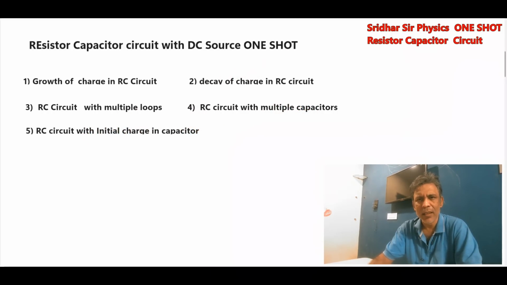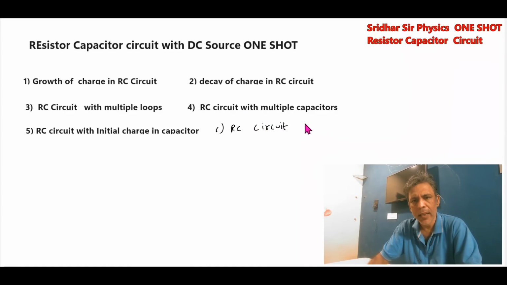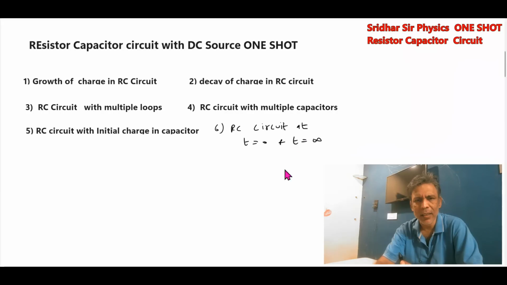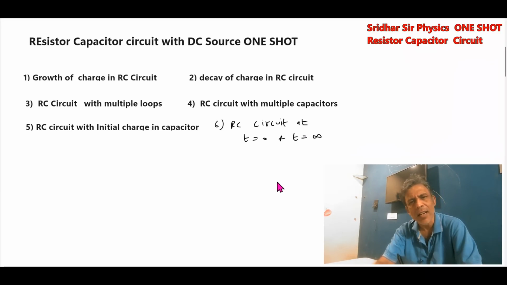And next, one more: RC circuit at t equal to 0 and t equal to infinity, steady state. These are the next set of problems, very, very important for Advanced. You can't skip this topic. It's a subtopic, not a chapter. Fine. So we will start with the basic RC, growth of charge in RC circuit.